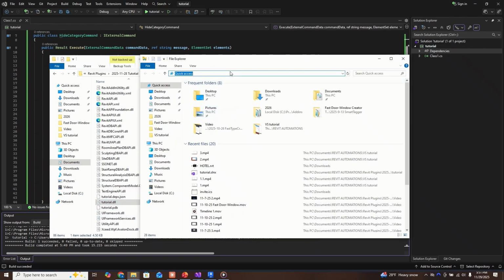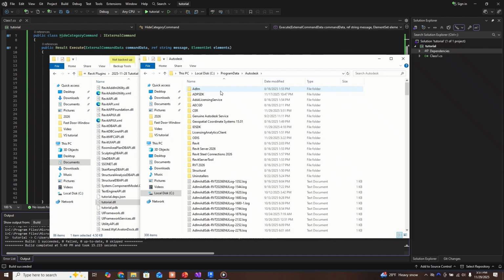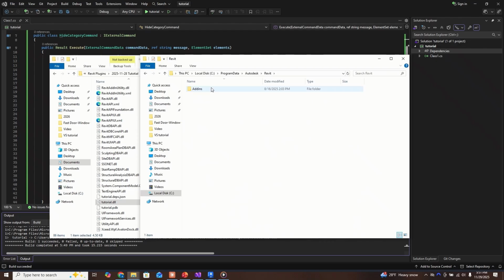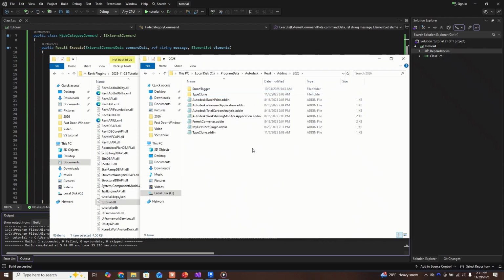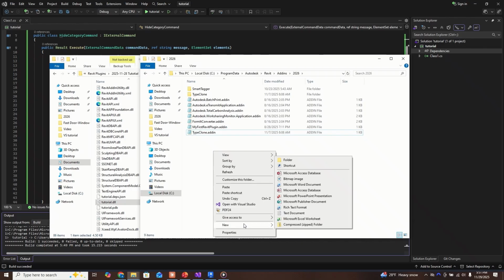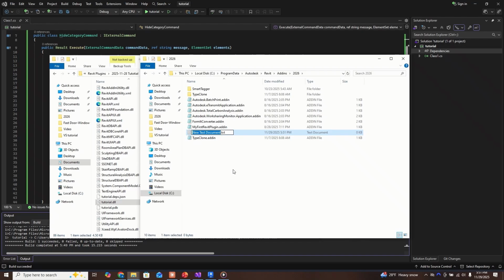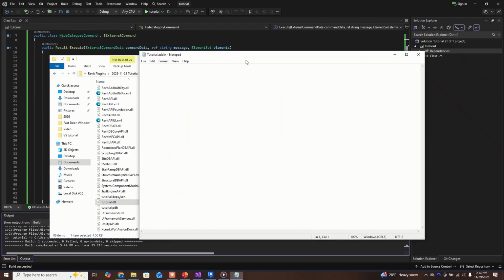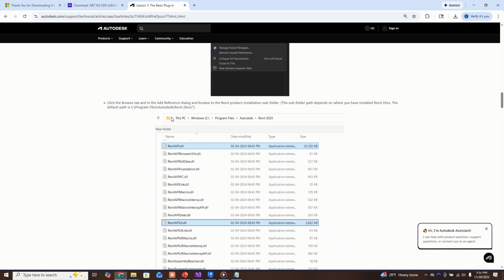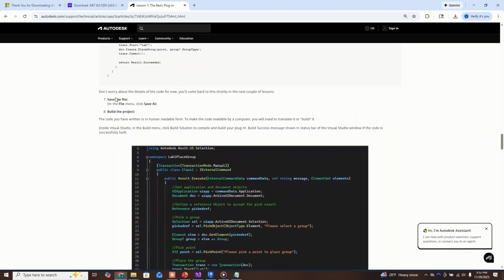Now I'm going to show you how to do the add-in file. So, percent program data percent here, Autodesk, Revit, Add-ins, 2026, and we'll do right-click, new, and then text document, and we'll call it tutorial.addin. Okay, open this up.